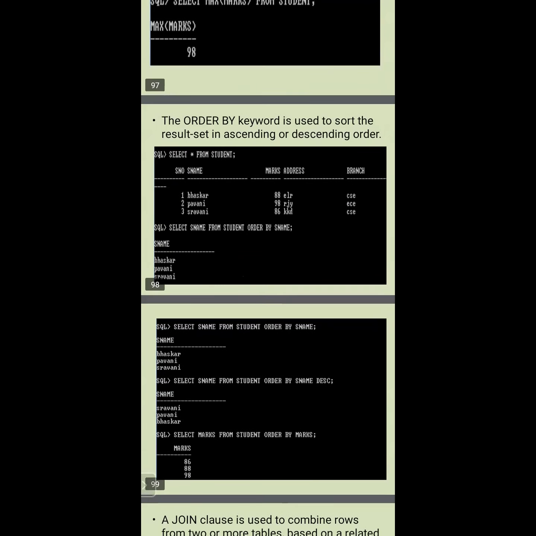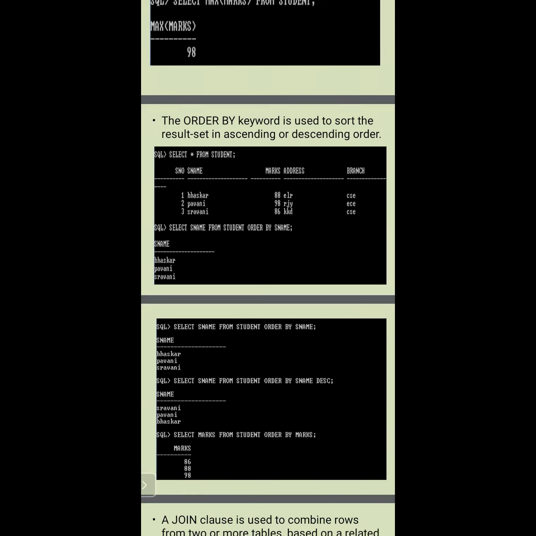Okay. Another thing is order by. This is also the same as group by. Order by is used to order the tuples according to the given requirement. For example, if we just use order by, then by default it performs ascending order. If you want to display the tuples in descending order, then you need to specify that. If you observe here, select test name from student.